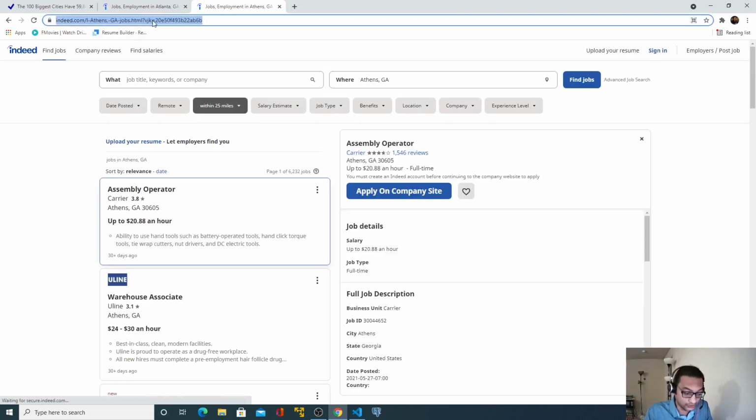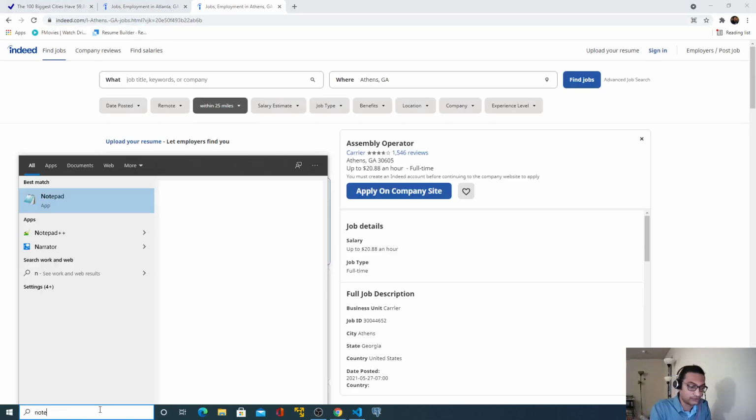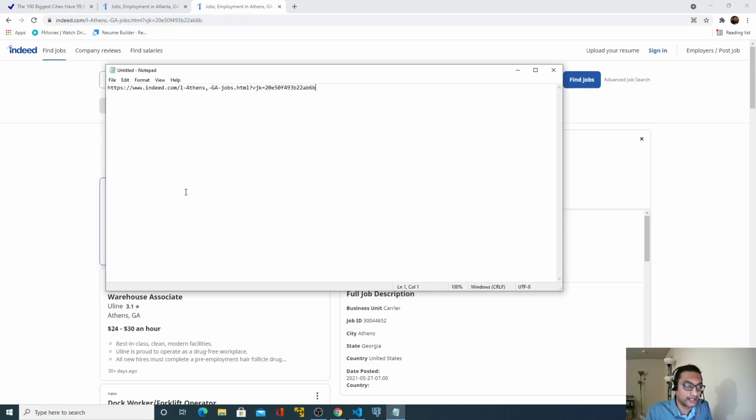Now let's observe this URL. Let me open it in a notepad. We do not need anything after the question mark here; that is not mandatory. In this URL, this part is constant and this last L stands for maybe location. What varies is this, which is a city, and this, which is a state abbreviation. Remember, it's not the entire state name, it's a state abbreviation. And again, this part is a constant.